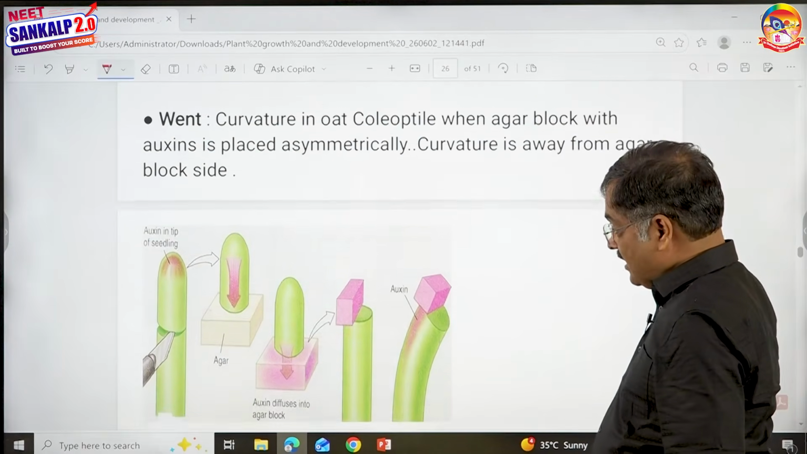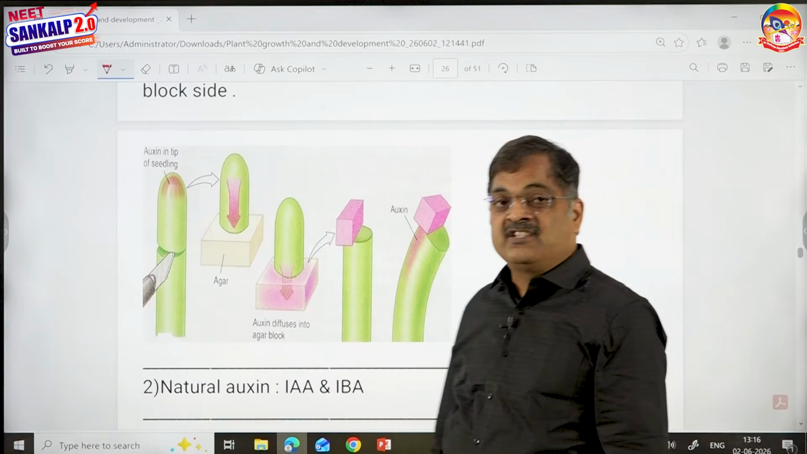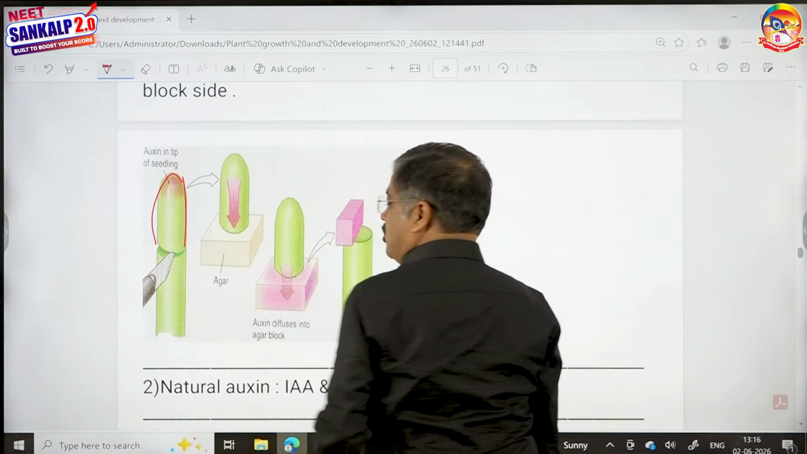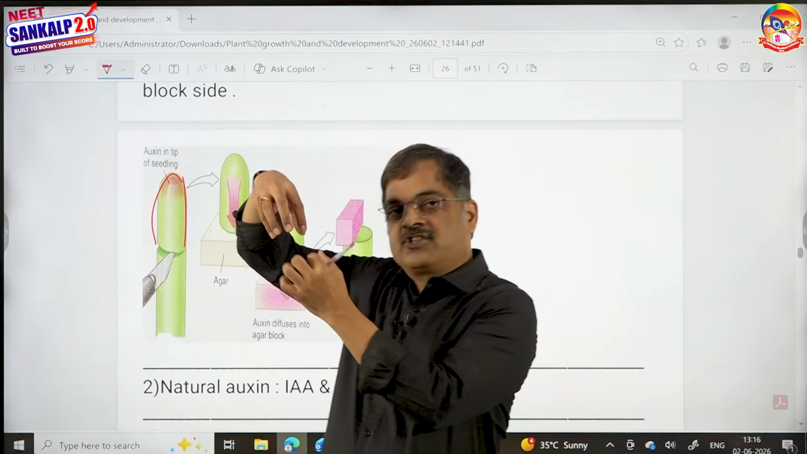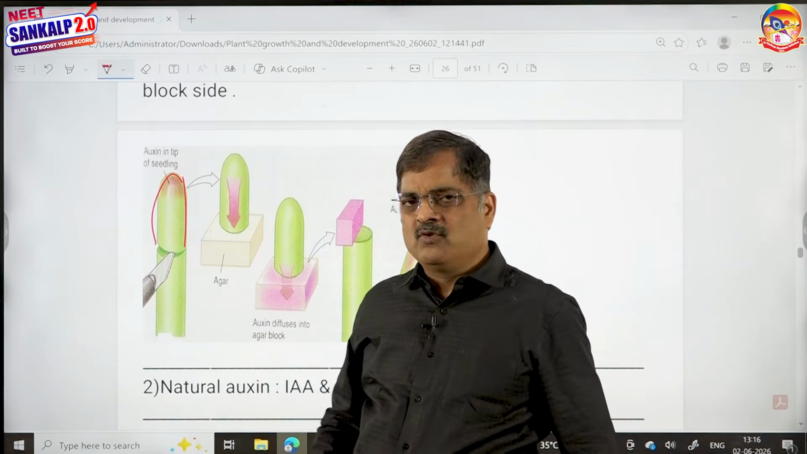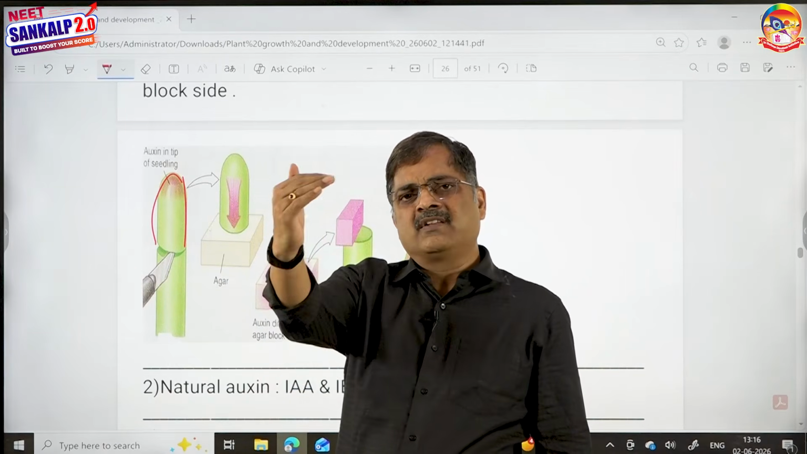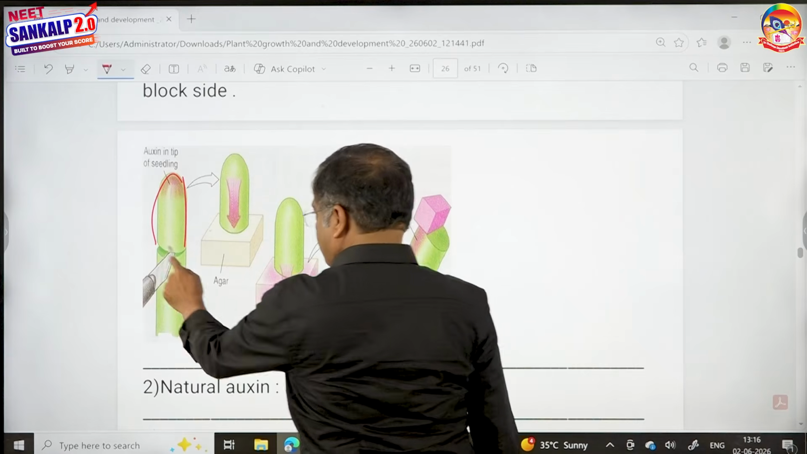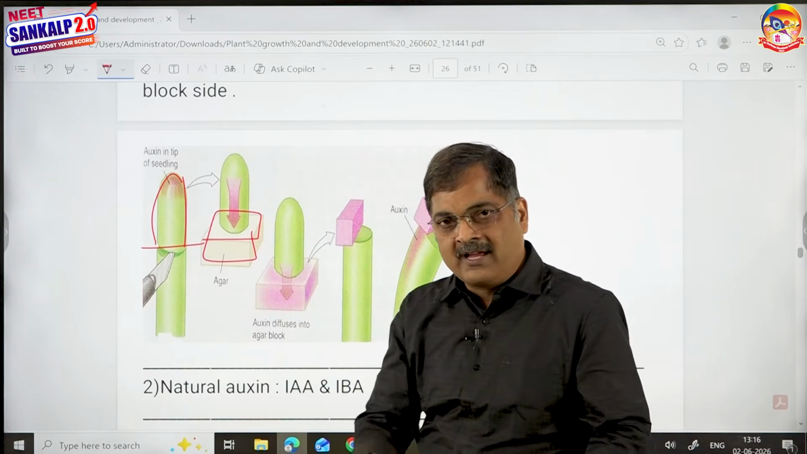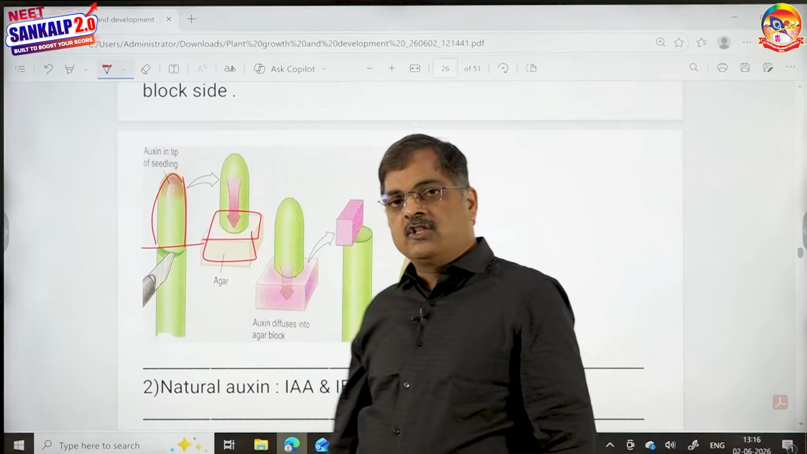Then Wendt, this is an important point. What Wendt did, look here. He removed the coleoptile tip. What is the meaning of coleoptile? A small foliar sheath surrounding the plumule is said to be coleoptile. So don't get confused. Take it as stem tip, a part of the stem tip. Coleoptile tip he removed, and he kept it on an agar block. Agar has got more imbibing capacity. It is going to absorb all the auxin.